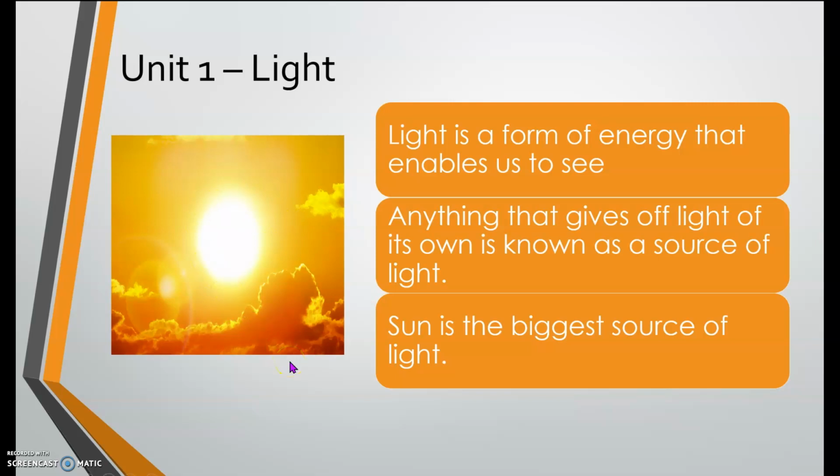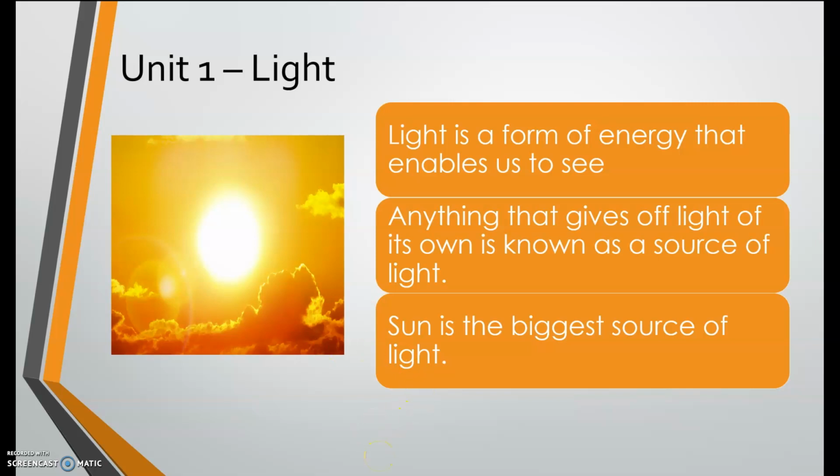So the sun gives light. Also the moon gives light. The stars give light. Our light bulb in our house gives light. Our cell phone also gives light. Those are the things that give light. So it is a source of light. We will talk more about it later on in our succeeding topic.